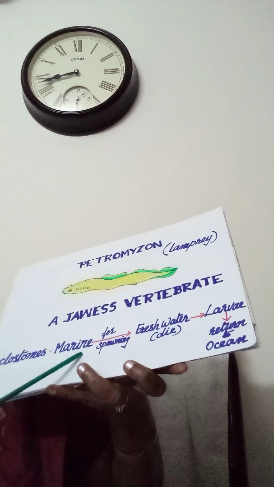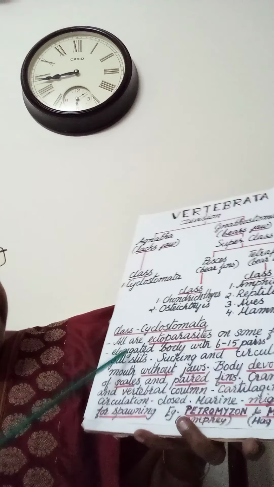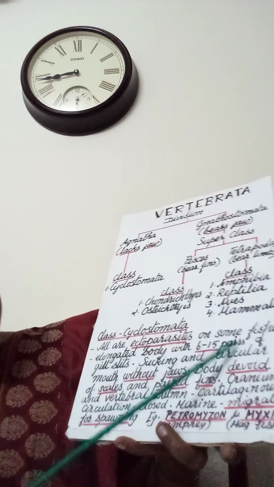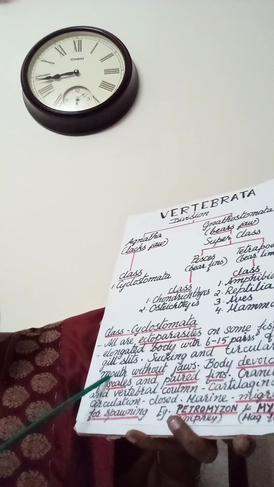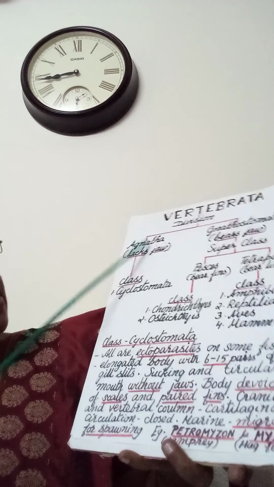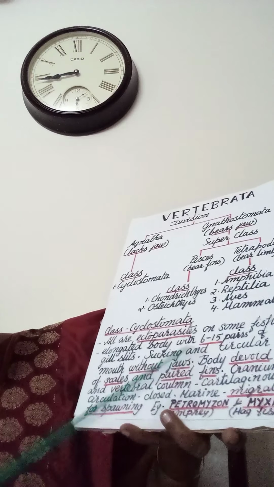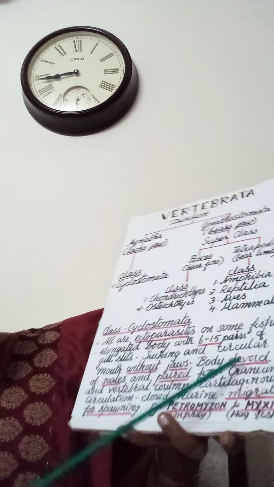So the first point, already I explained, all are ectoparasites on some fishes. They have an elongated body with 6 to 15 pairs of gill slits. Sucking and circular mouth without jaws, that means under agnatha it comes. Then body devoid of scales, that means without scales, and no paired fins.